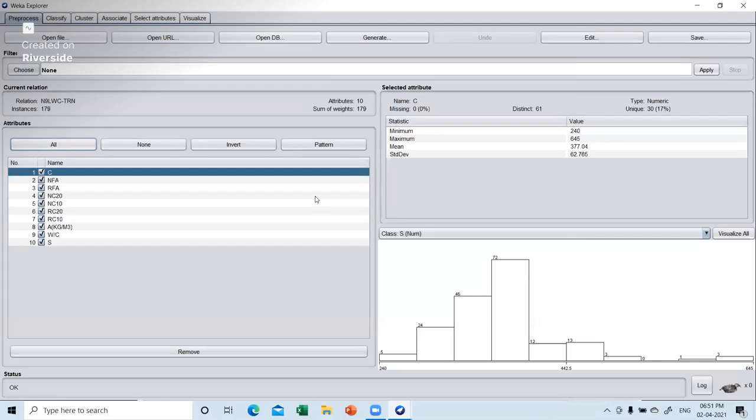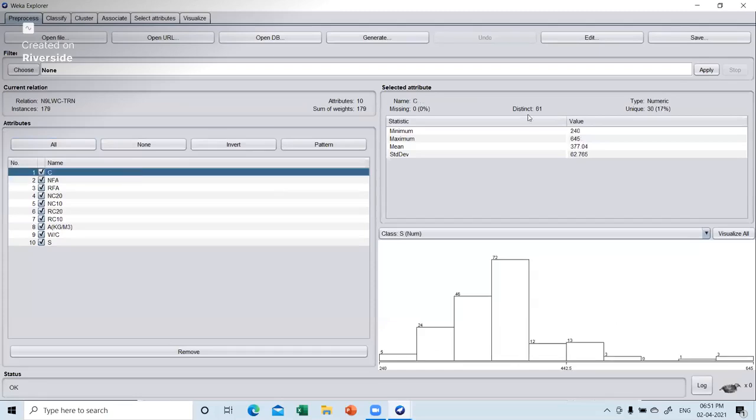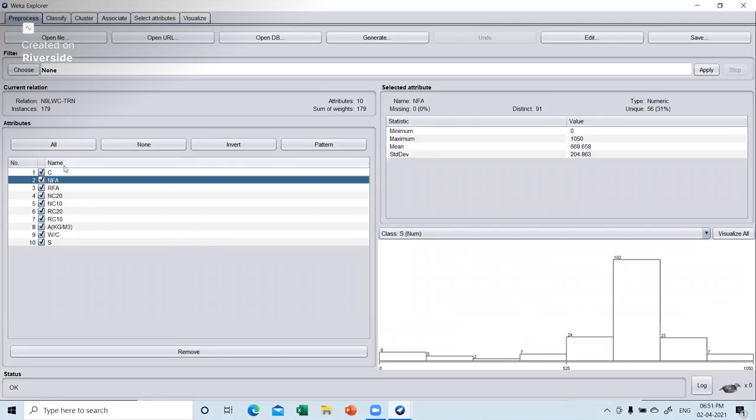Now what you can see on the other side is that for each parameter which you click over here, its data or its characteristics can be seen. So what is the minimum, what is the maximum, what is the mean, what is the standard deviation, and the histogram of the pattern of data available for that particular parameter can also be seen over here.